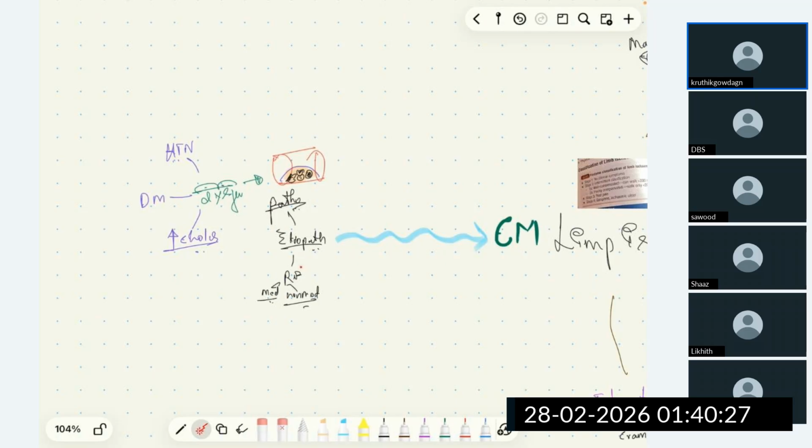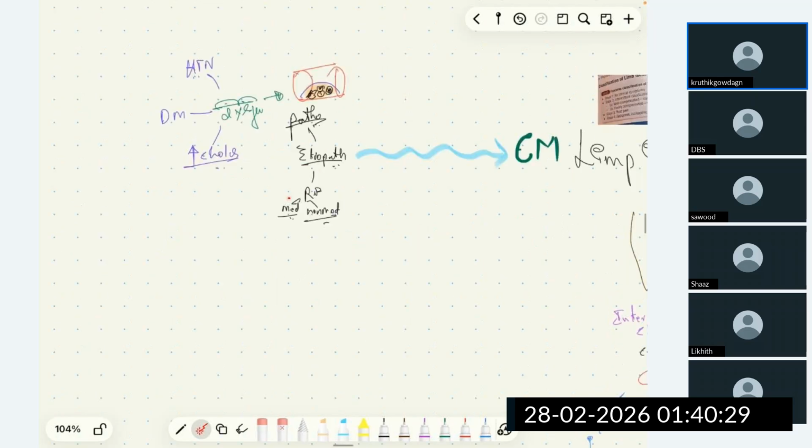The risk factors, we have modifiable risk factors and non-modifiable risk factors. The modifiable risk factors are sedentary lifestyle, obesity, hypertension, etc. Non-modifiable risk factors are age.